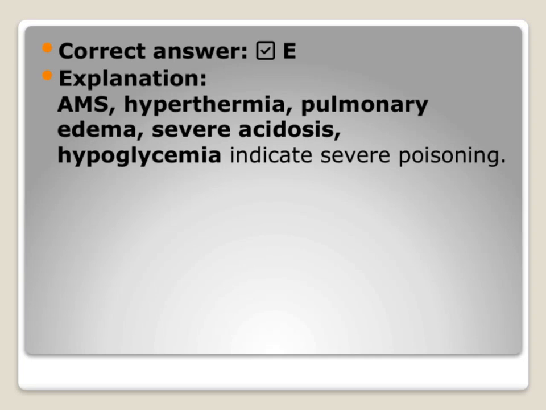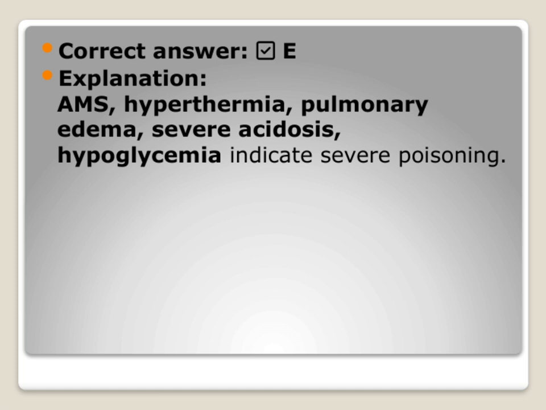Certainly, let's go through this slide carefully. The correct answer here is option E, which is marked with a check mark. Now, when we look at the explanation, it highlights several key signs that indicate severe poisoning. Specifically, AMS, or altered mental status, hyperthermia, pulmonary edema, severe acidosis, and hypoglycemia. These symptoms are quite serious and suggest that the poisoning has affected multiple organ systems, leading to a critical condition.